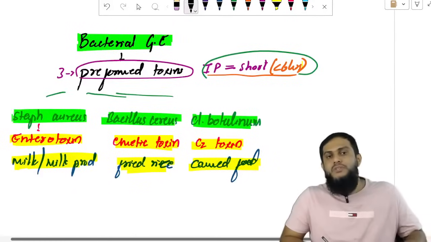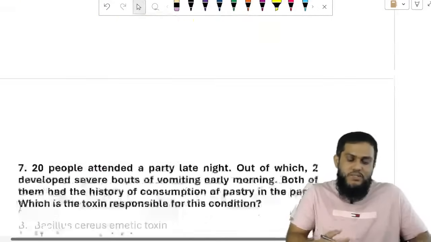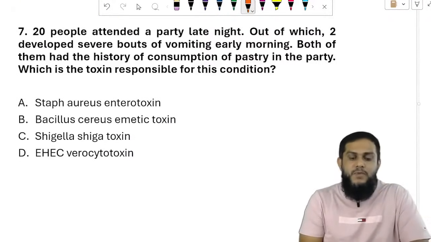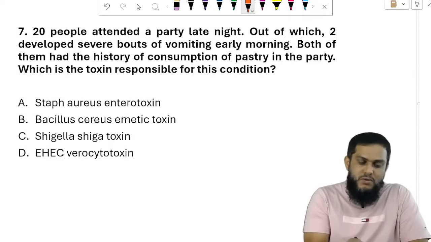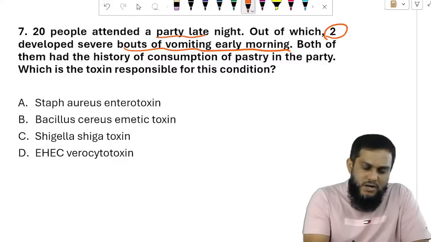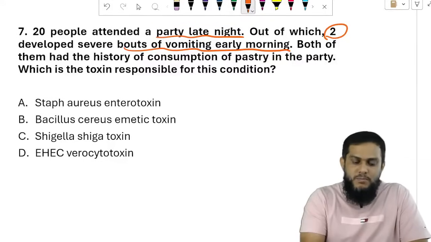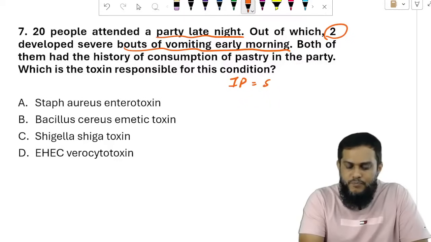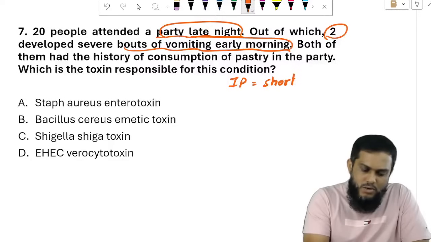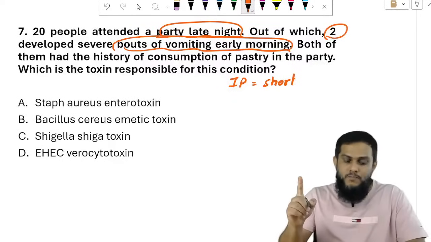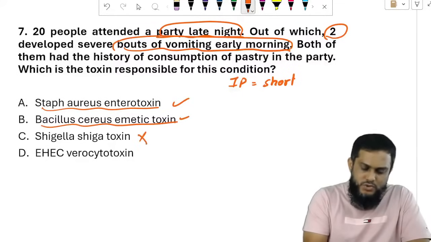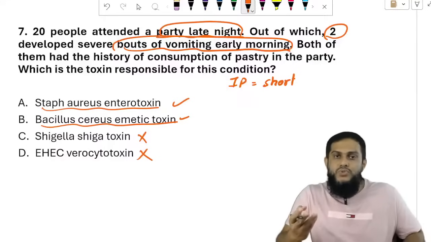Right. So based on this bacterial gastroenteritis, if you see the questions which have appeared in previous exams: 20 people attended a party late night, out of which 2 people developed severe bouts of vomiting early morning. Sir, party late night, early morning symptoms means they are telling you the incubation period is short. So incubation period is short for Staph aureus enterotoxin and Bacillus cereus emetic toxin. These 2 are ruled out for Clostridium botulinum, because I told you 3.